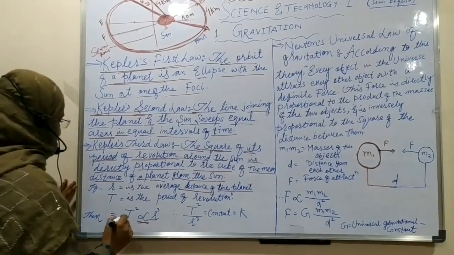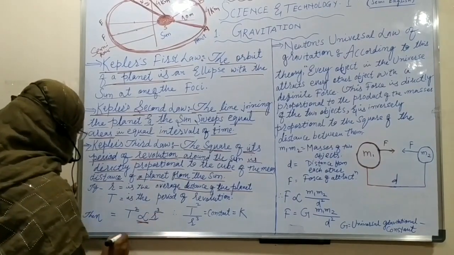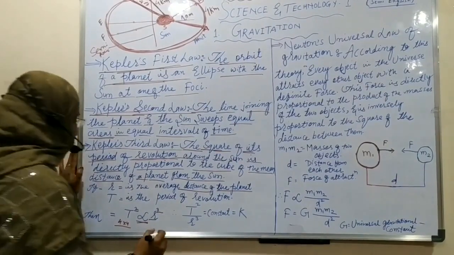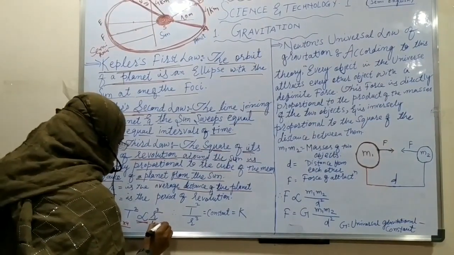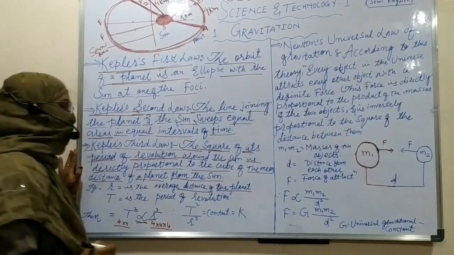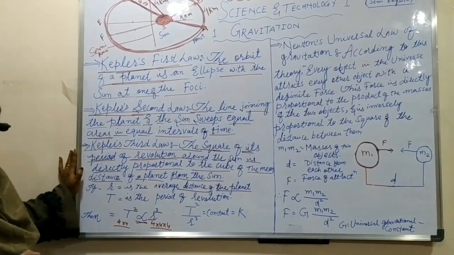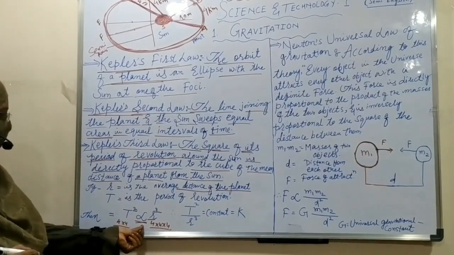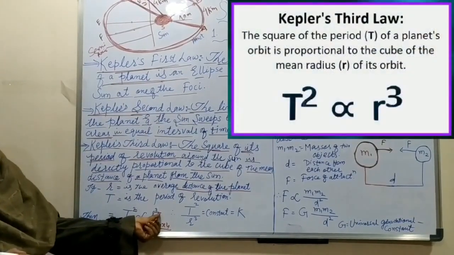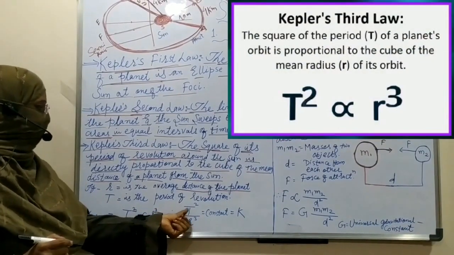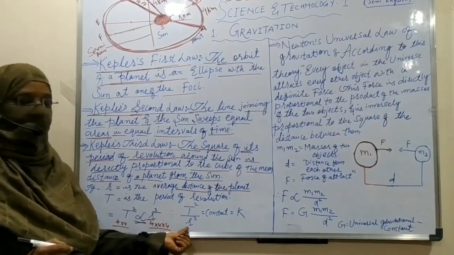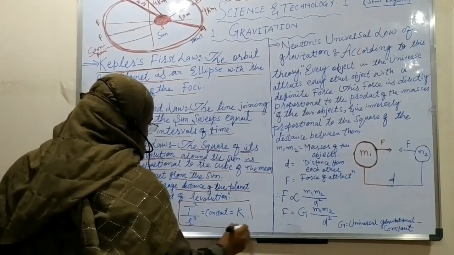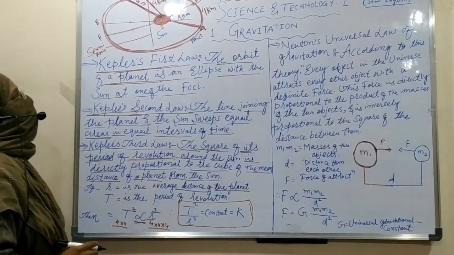We know what is square and what is cube. When we multiply a number 2 times, it is called square, and when we multiply a number 3 times, that is called cube. So what is Kepler's third law? T squared is directly proportional to R cube. For a constant, we can derive T squared divided by R cube equals k, where k is Kepler's constant. So all these things are about Kepler's laws.